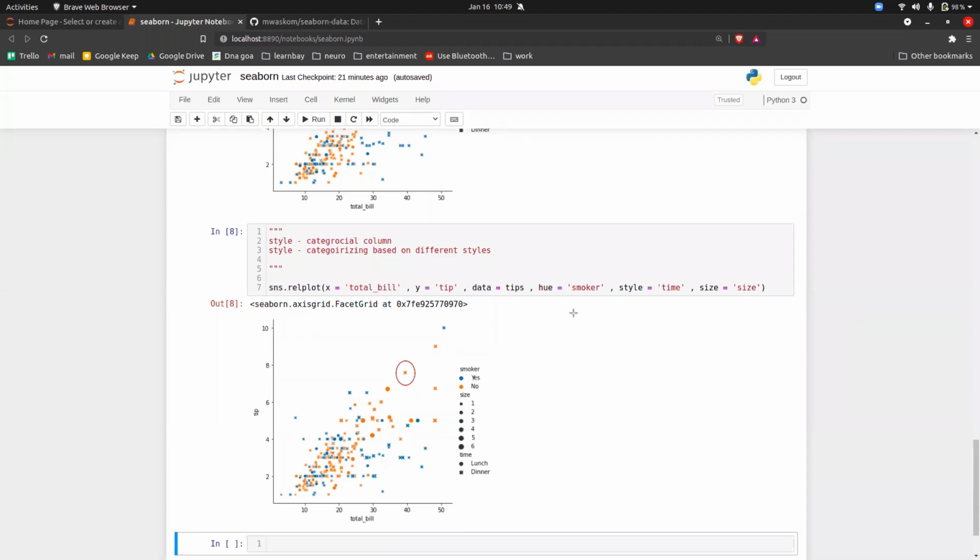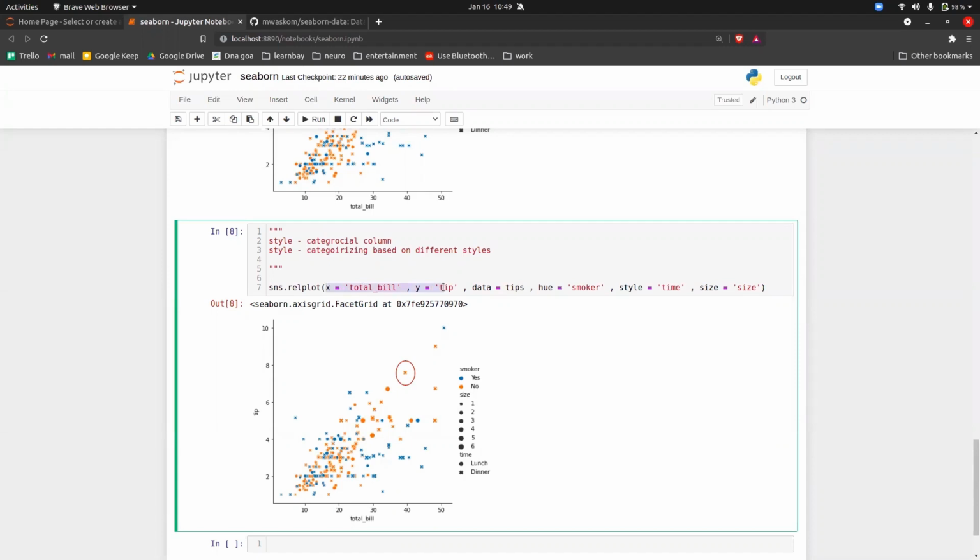So X and Y, that is normal, but you can give hue. Hue is based on color, so categorizing based on color. Style is nothing but categorizing based on different styles. And size is nothing but categorizing based on different sizes of our dots. So small size means 1, big size 2, then bigger is 3, then bigger is 4, and stuff like that. And this is the beauty of relational plot, guys.